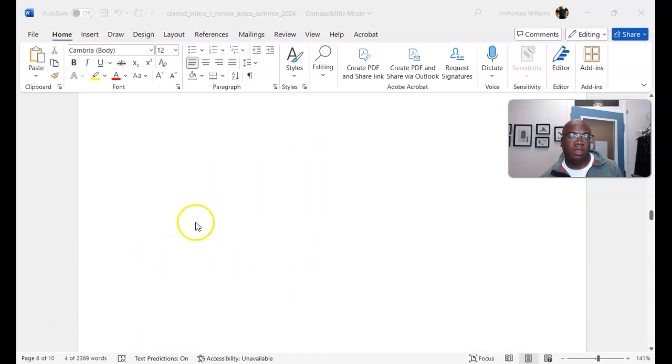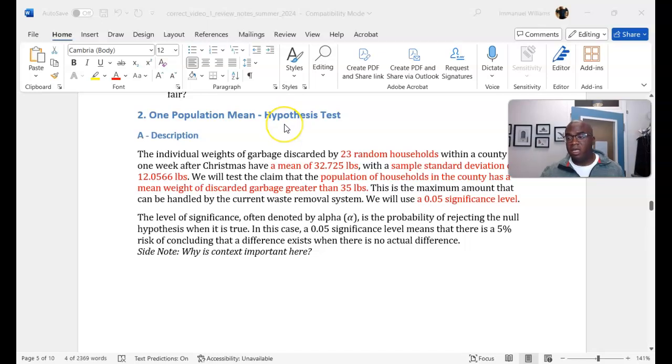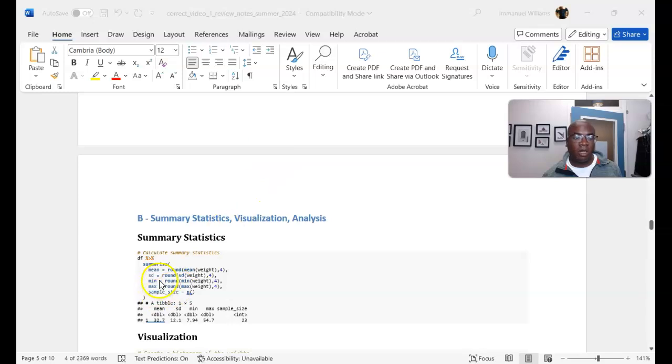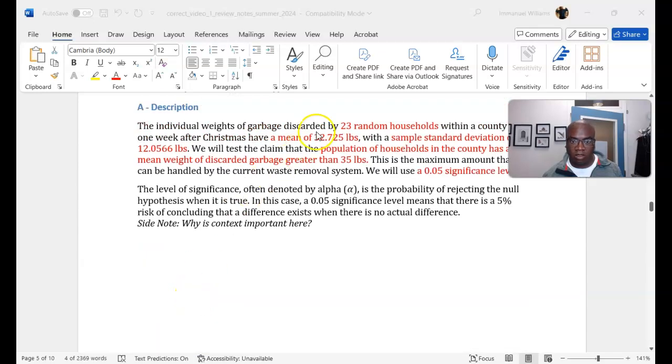We're looking at a household, which is an observation unit within this county, and we're measuring the actual weight of their garbage. That's a quantitative variable, and so we're going to summarize it in terms of the mean and the standard deviation. That's why we get 32.7 and 12.1, and that's what we got in our description.